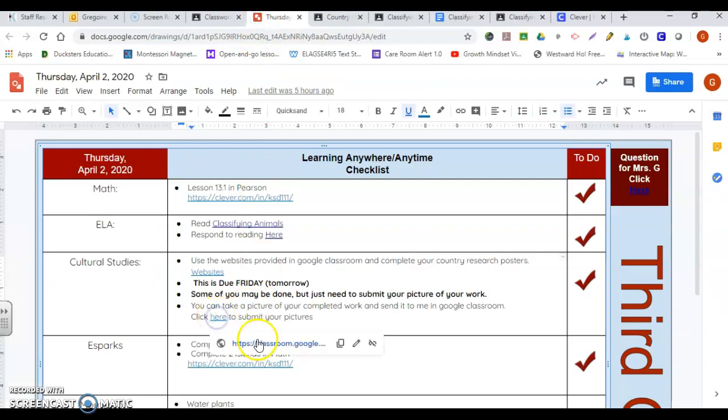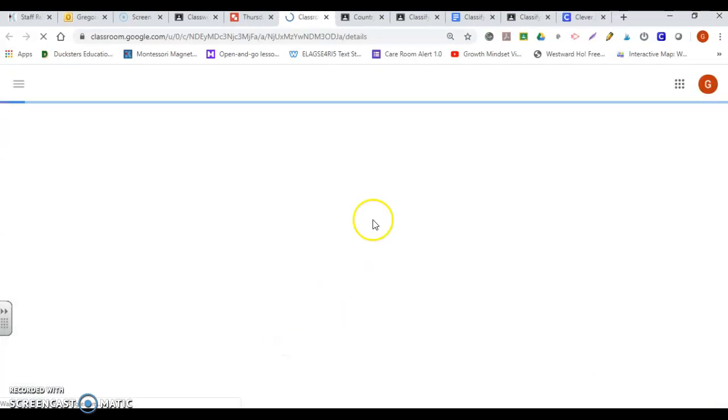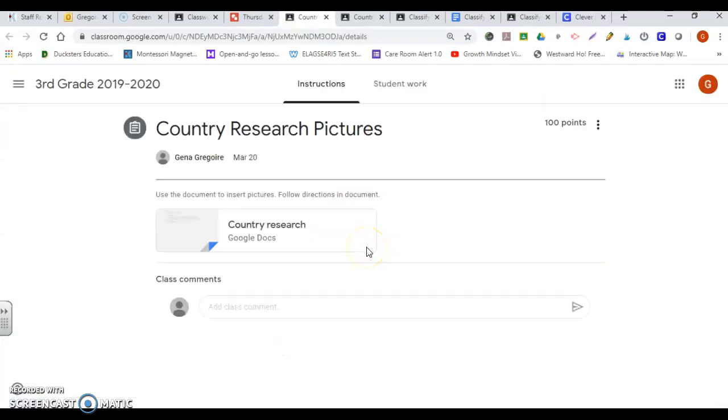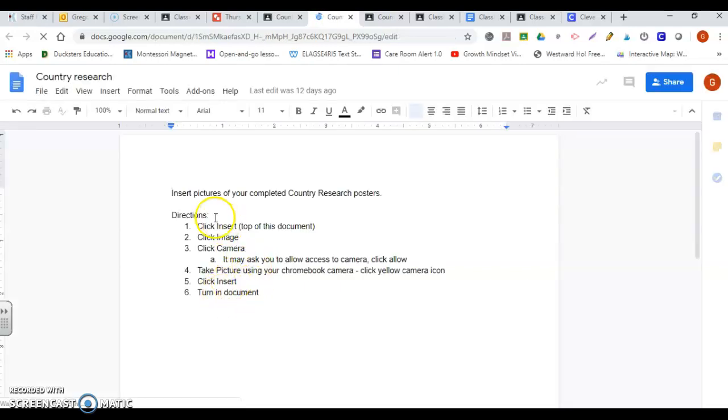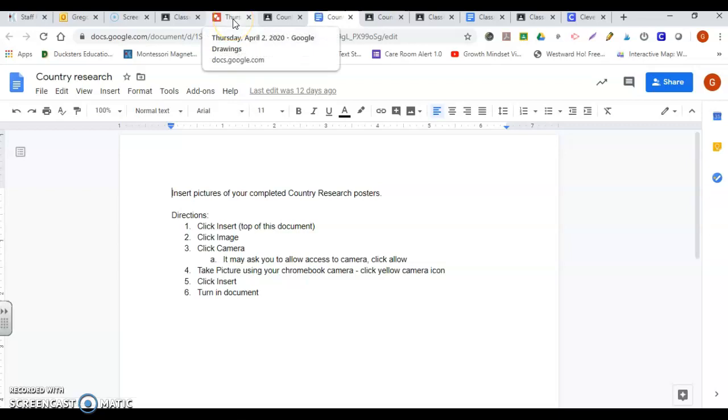And then you may submit your pictures here in this Google document. You'll take your picture of your country research. Some of you have turned this in, and some of you haven't. The directions on how to insert your picture are right here. Most of you know how to take a picture in your Google Docs.